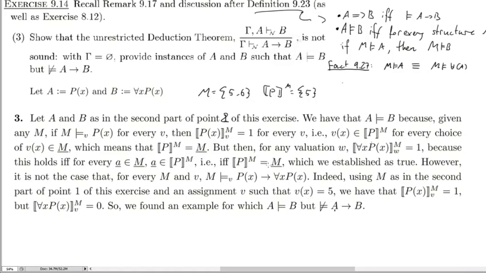So this first part here is true because x is mapped to 5 and 5 is in P. But this last part here is false, because it says that every element is in P, and that's just not true, because we have a 6 here, which is not in P. So we have found an interpretation for which this wasn't true, which means that it's not valid, essentially.